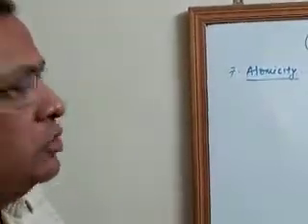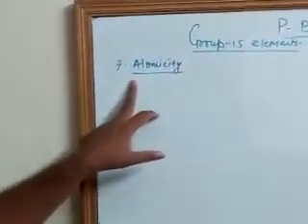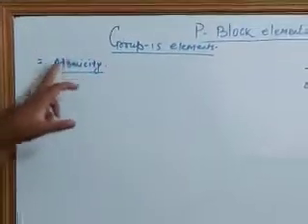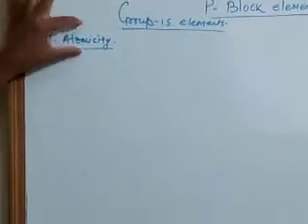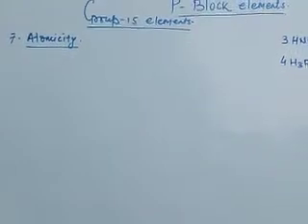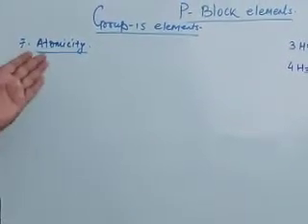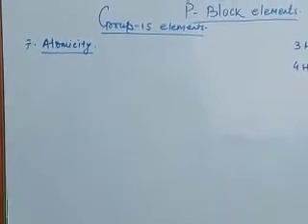Now let us proceed to the next property, that is atomicity. All of us know atomicity is the total number of atoms present in a molecule of a compound. इसी molecule में कुल कितना atom present है, ये हमारा कहलाता है atomicity.